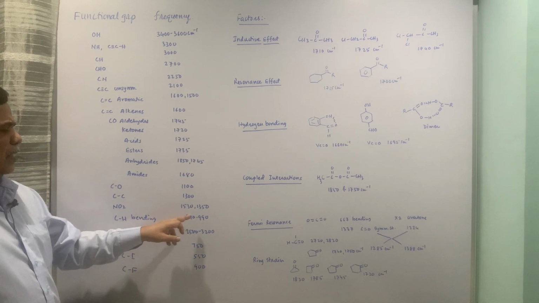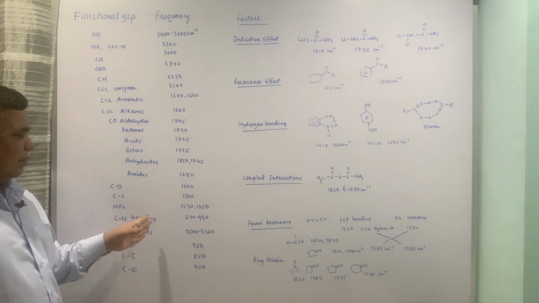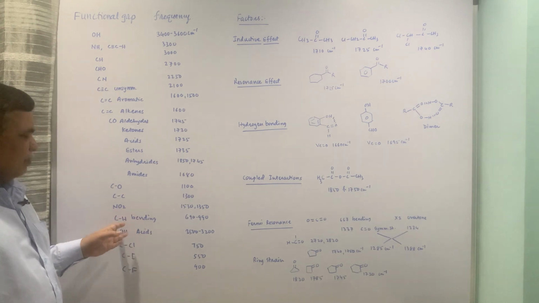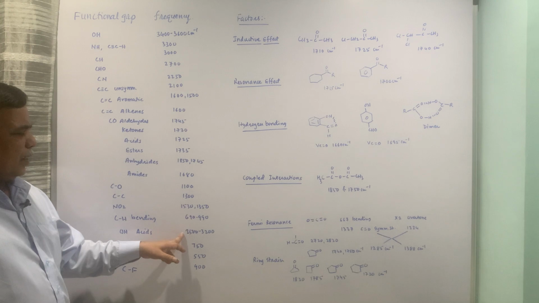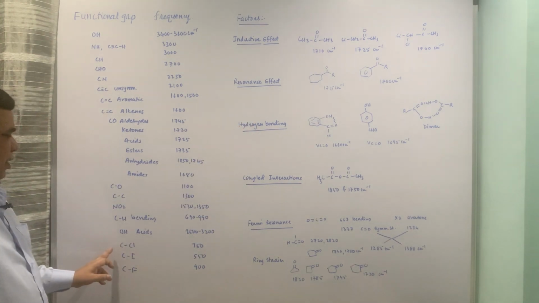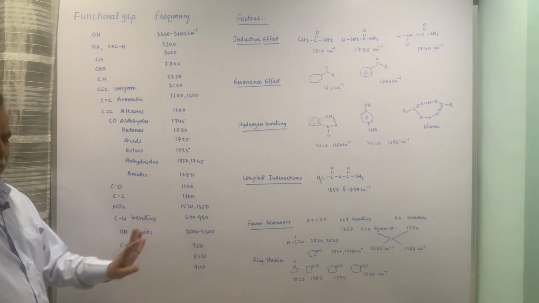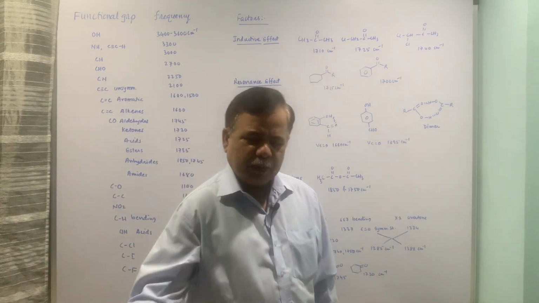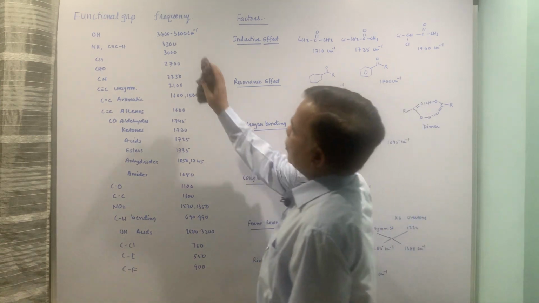CH bending 690 to 990 depending upon where it is there. It may be aromatic region, the aromatic compounds as well as the olefinic compounds. OH of acid will show 2500 to 3200 broad because of the dimerization. CCl is 750, CBr is slightly less and CF is around 900. These are standard values and we expect some deviation from these values depending upon the structures.